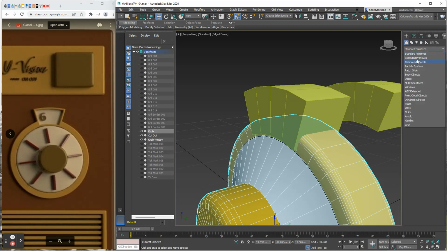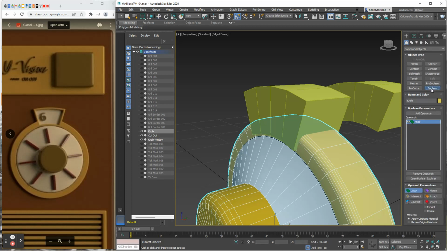I will switch from standard primitives to compound objects, and I'm going to select the creation tool called Boolean. And the Boolean operation, there's different kinds of operations that I can do here. Right now, the default is union. That would make the two pieces become one. That's not what I want to have happen. I want to subtract. I want this first piece to subtract out from it this second piece.